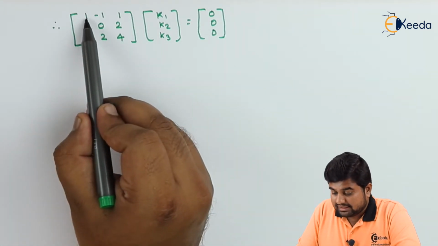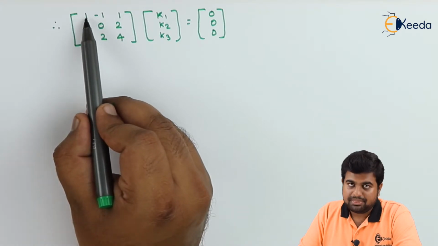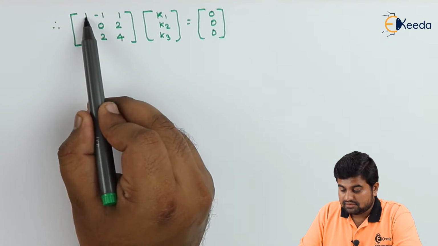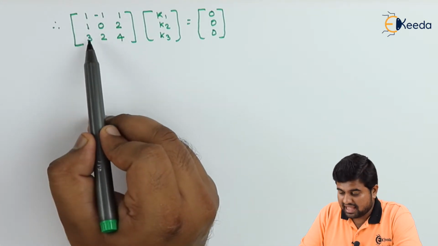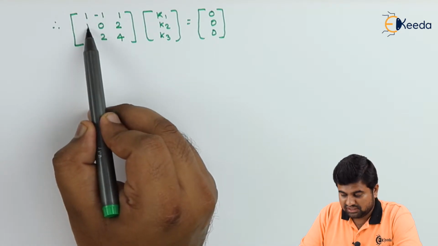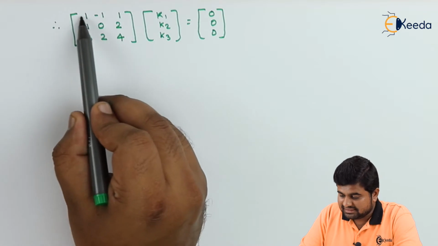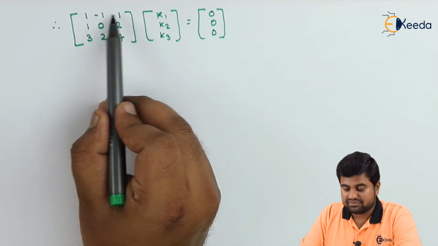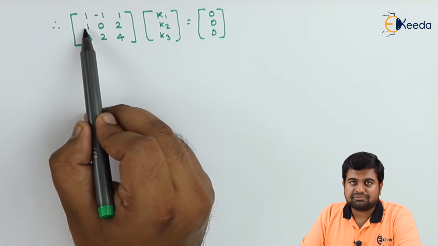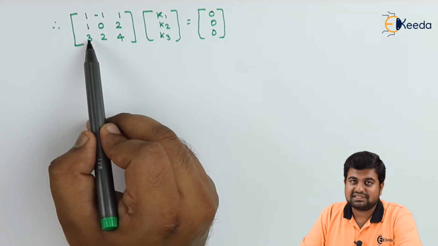So after having this particular first element as 1, we can have all the elements underneath this 1, that is 1 and 3, to be 0. So in order to make this 0, we'll freeze this R1, that is row 1 is constant, and we'll perform something on R2 as well as R3 in order to get these elements equal to 0.